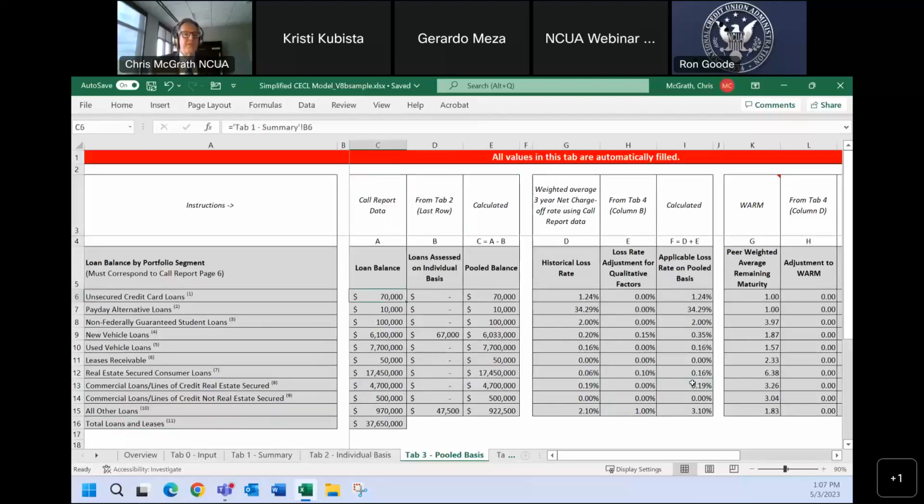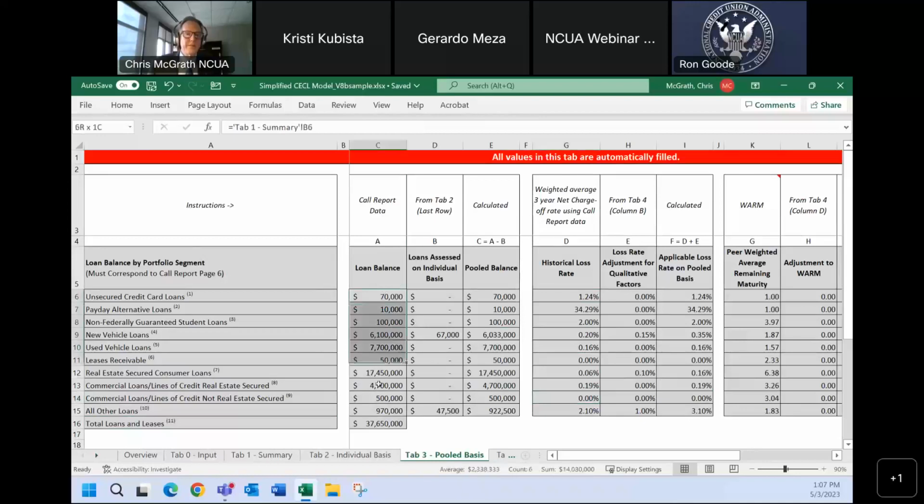Moving from left to right, again, we took those 13 loan portfolio segments that are in your call report, and we had to combine several of them because our call report data structure has changed over time. We calculated those loss histories and updated them based upon those loan portfolio categories.